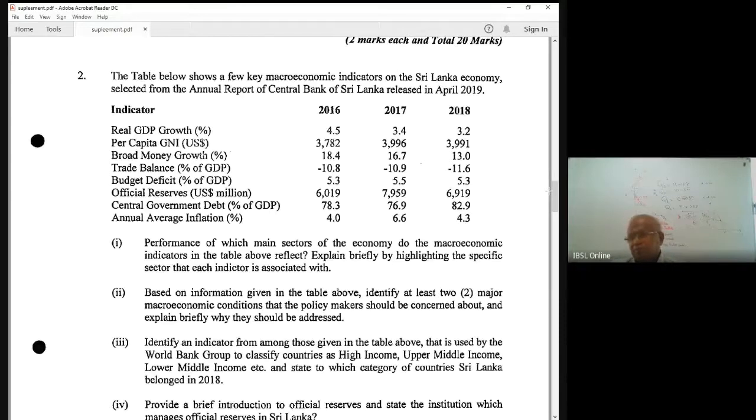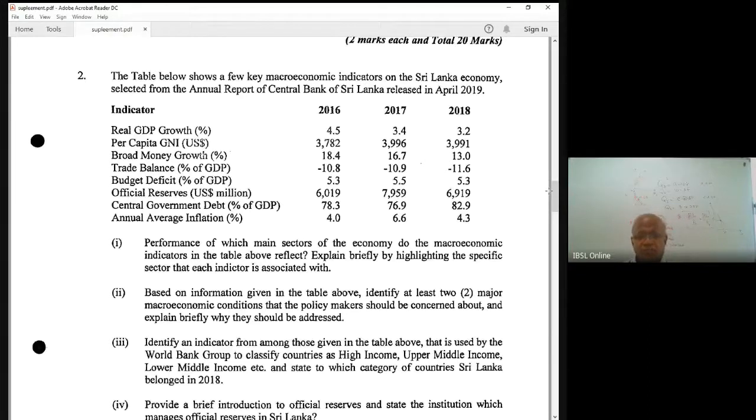Investments are falling. No new economic activities. Then what will happen? Employment generation decreases. So economic growth rate is a key indicator of any economy. Therefore, it is the problem here. Economic growth rate is falling. Per capita GNI, no issue. It is mainly due to a technical issue, depreciation.